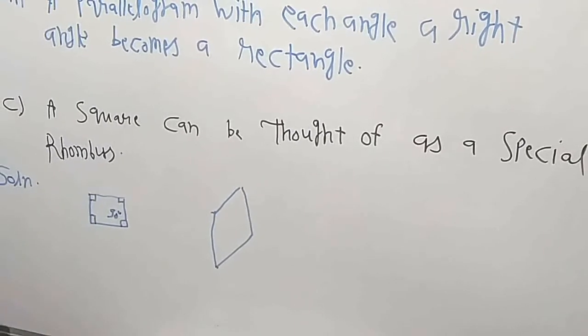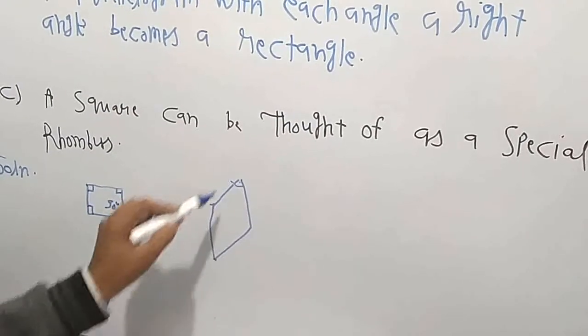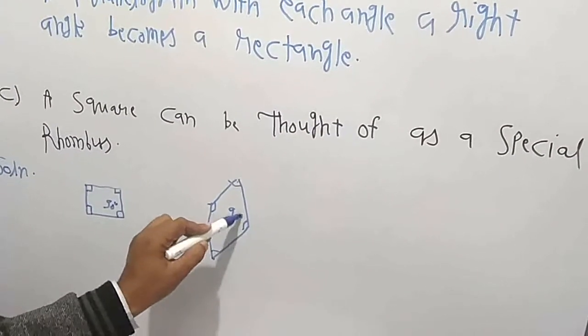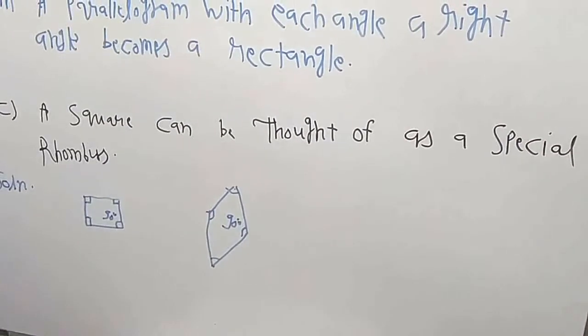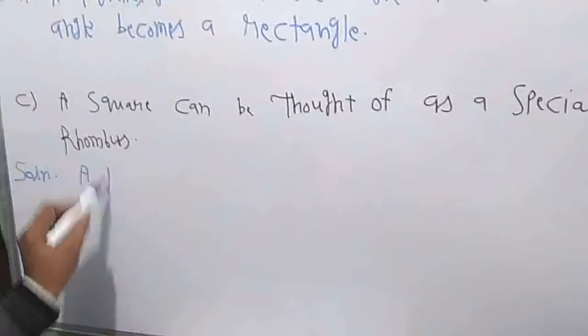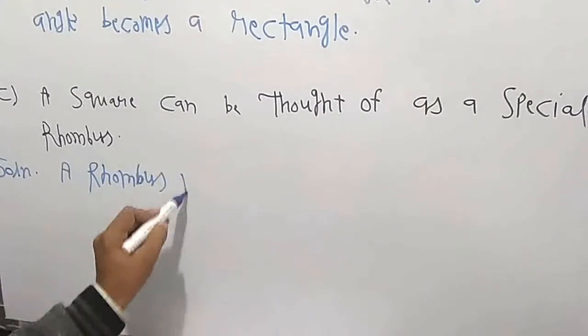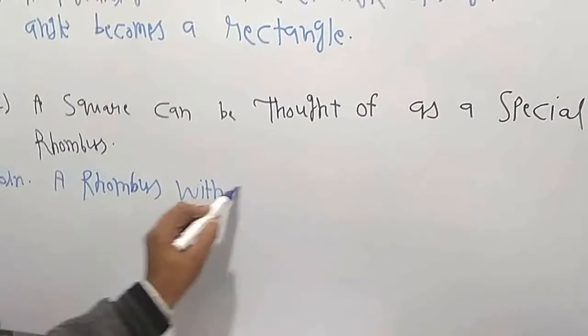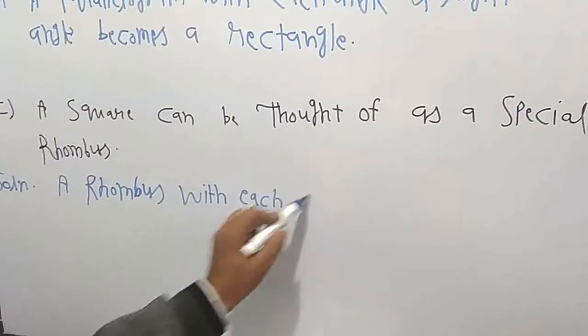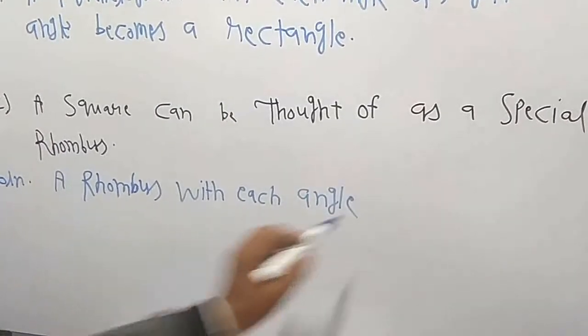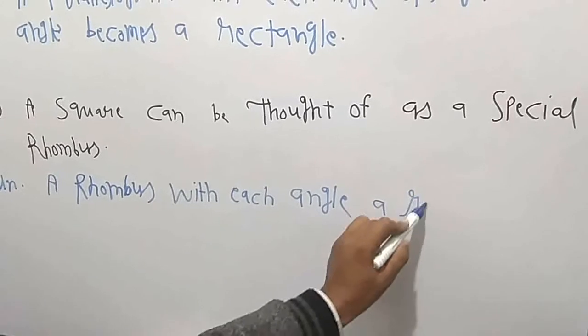If a rhombus also has all the angles 90 degrees, then it is called a square. So we can write here: a rhombus with each angle a right angle is a square.